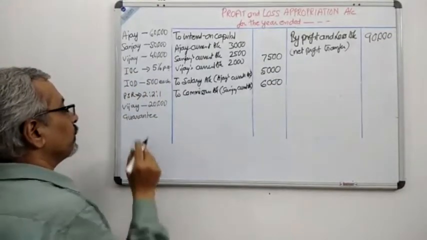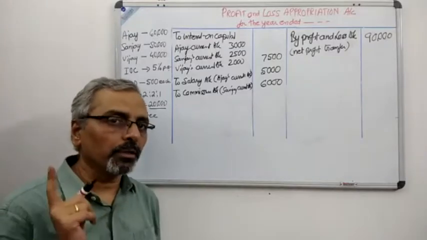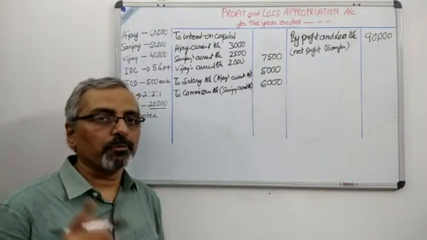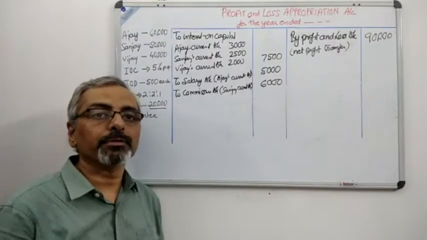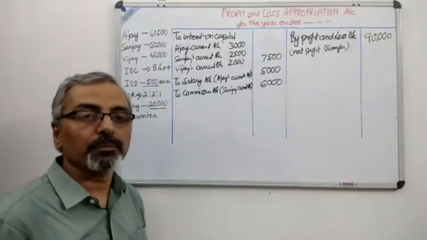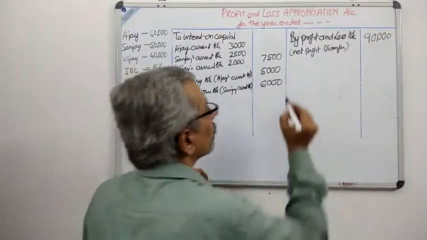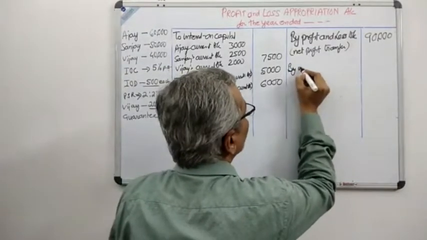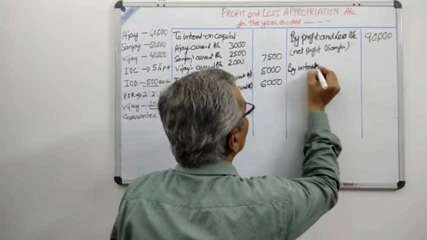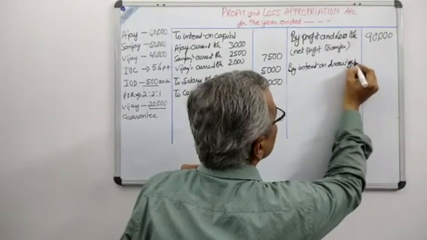After that, we know that over here Vijay has been given a guarantee of 20,000, but there is one entry in the credit side which we have not done, that is the interest on drawing. And you can see over here interest on drawing is 500 each. The partners have paid 500 each to the firm. So therefore we will pass that entry by interest on drawings.